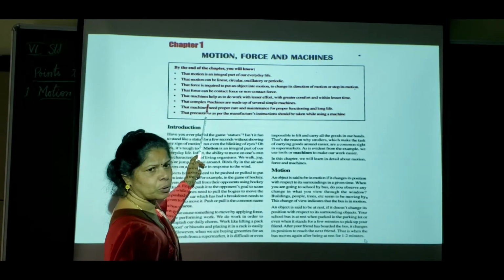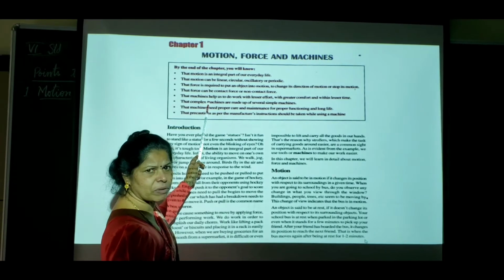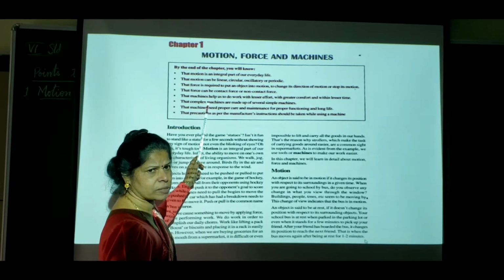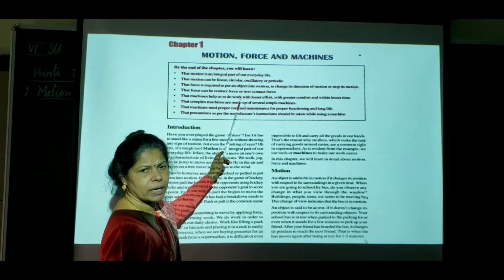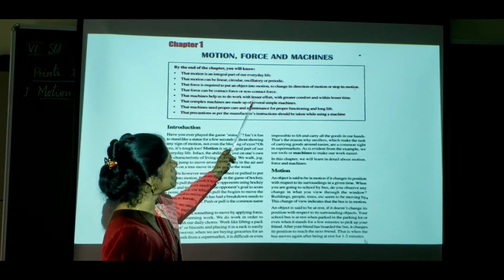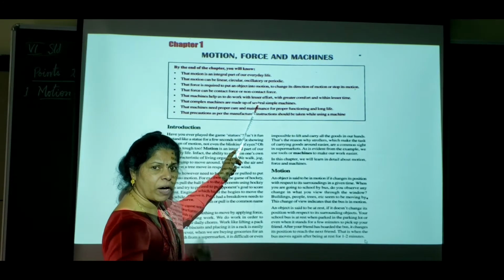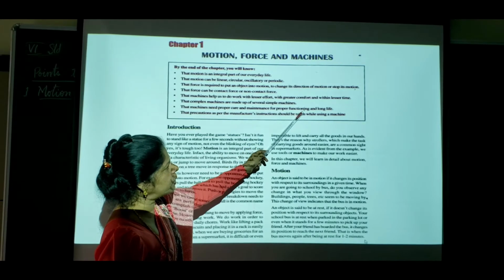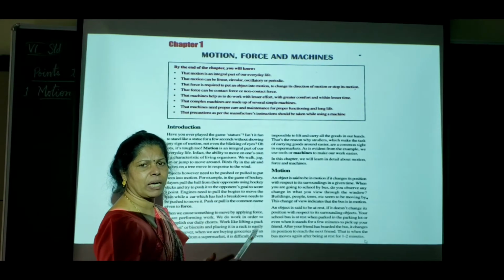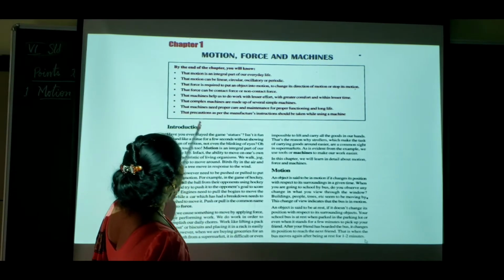Machines help us to do work with lesser effort, with greater comfort and with lesser time. Means, to apply this force, what is required? We require certain machines or tools. Machines are the ones which help us to do the work, and if you have the machines, we don't have to use more of our efforts and we can work with greater comfort and with lesser time. The work can be done in very less time.